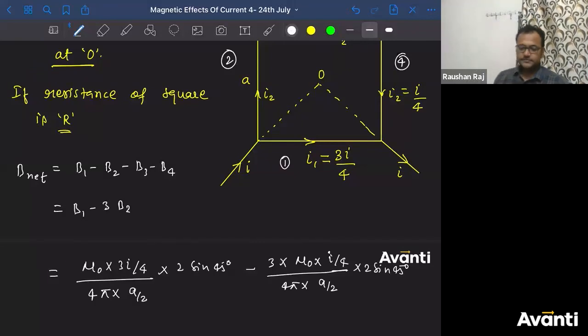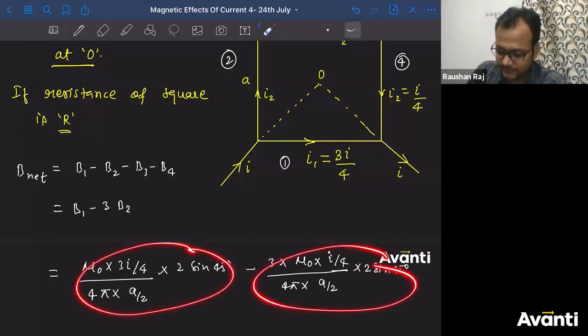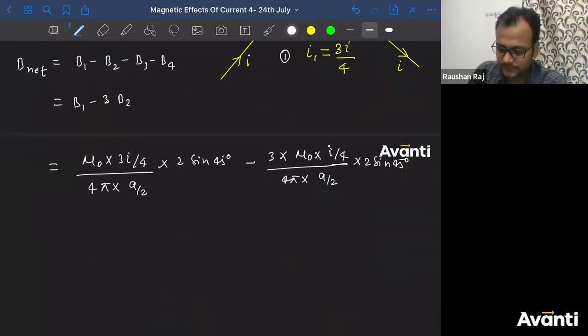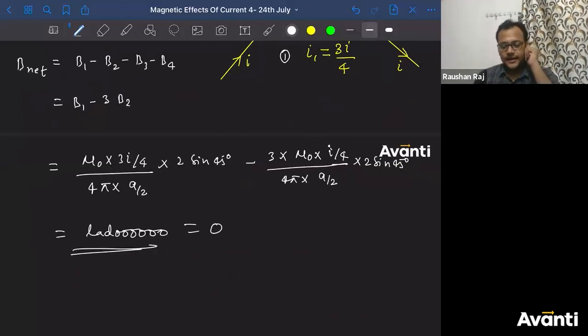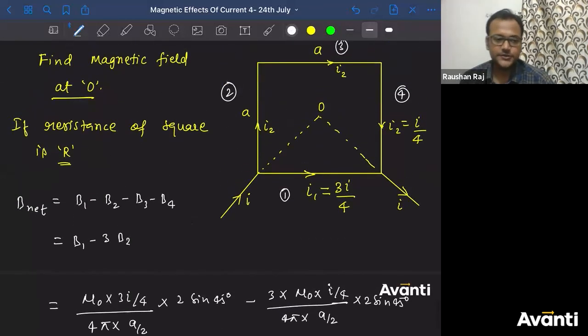Tell me what is the answer. I don't have to calculate it now. Same. They have been subtracted. So what is the answer? लड्डू 0. अरे समझ में आया क्या? Guys, click yes if you have understood this part.